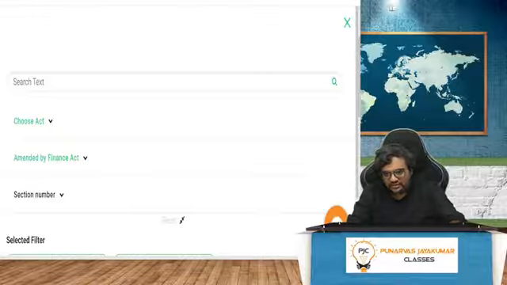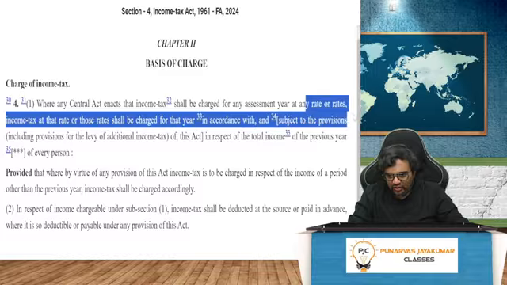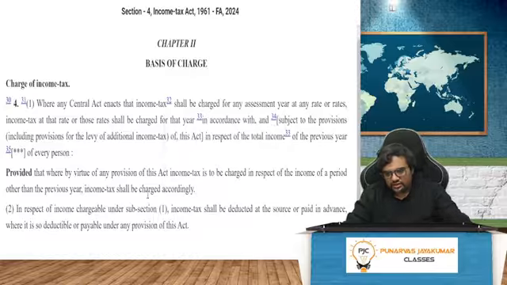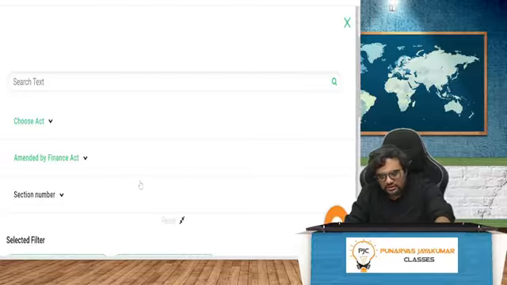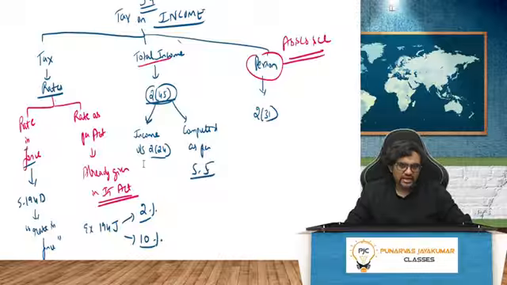Tax. If you see here, they have given in section 4, if I quickly glance through it, at any rate or rates, it will be charged according to that rate. Now the thing is, there are two types of rates in income tax. One, they say rates in force. One more, they say rates as per the act. What's the difference? Rate as per the act means it is already given in the Income Tax Act. For example, TDS on professional service 194J. The act only has the rate. How much? 2% and 10%.